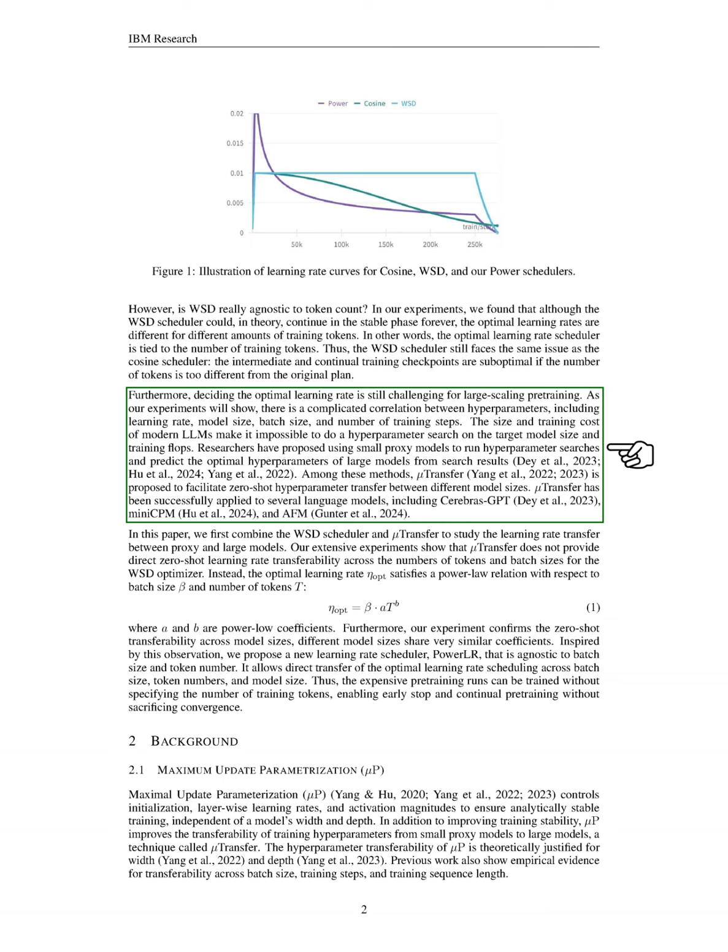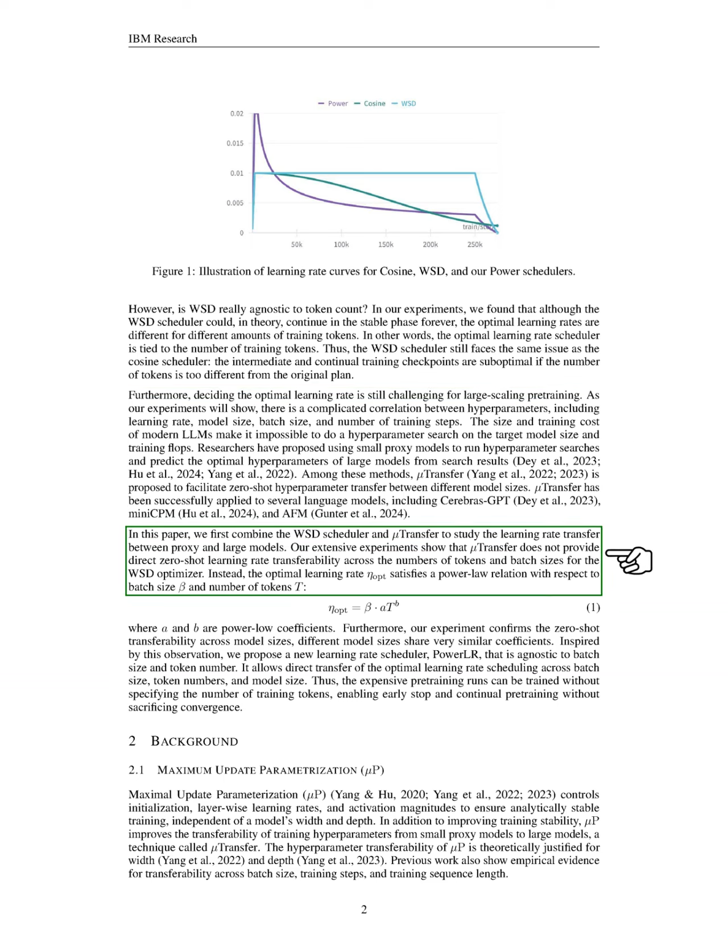Moreover, determining the best learning rate remains a challenge, especially for large-scale pre-training, as there is a complex relationship between hyperparameters like learning rate, model size, batch size, and training steps. To address this, researchers have suggested using smaller proxy models for hyperparameter searches to predict optimal settings for larger models. One such method, called mu transfer, facilitates zero-shot transfer of hyperparameters across different model sizes and has been successfully applied to various language models.